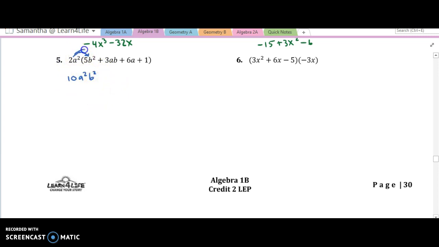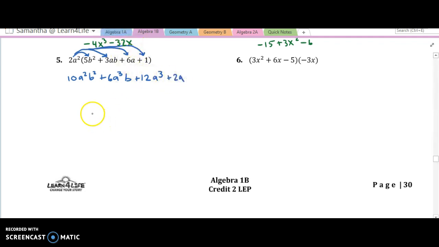And then the next one, 2a squared times 3ab. So that's going to be plus 6, and then how many a's do I have multiplying all together when I multiply these two? 3 of them, right? So 6a to the third, and then there's 1b. And now this one, 2a squared times 6a, that's going to be 12, and then how many a's multiplying all together? A to the third. And then the last one, 2a times 1, that's just 2a.